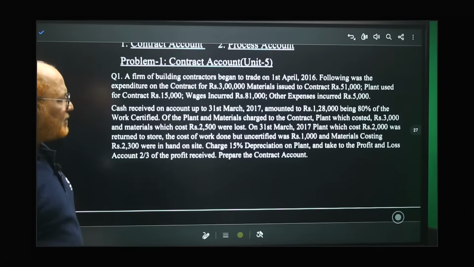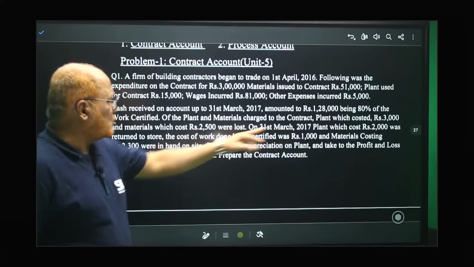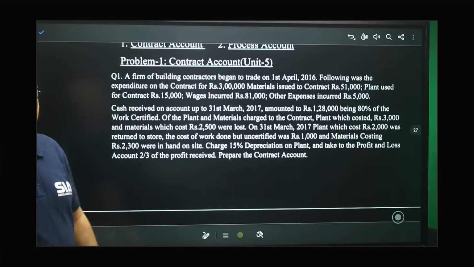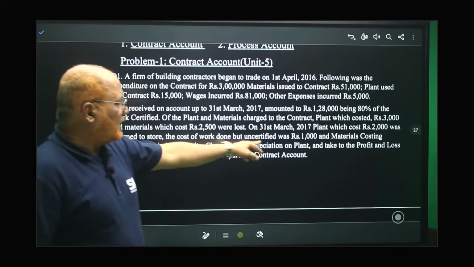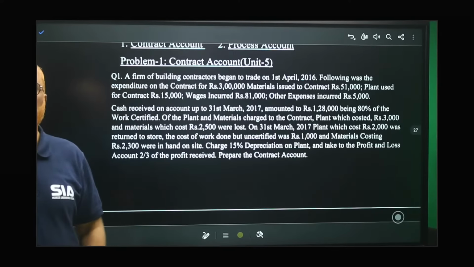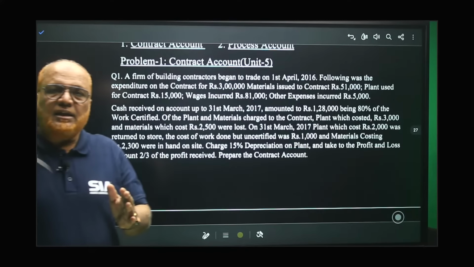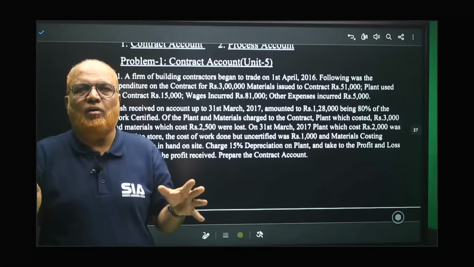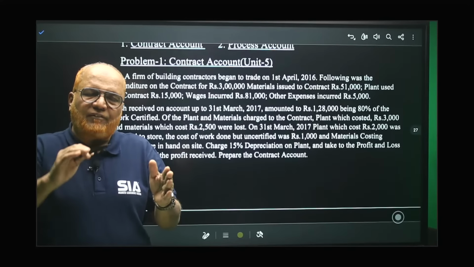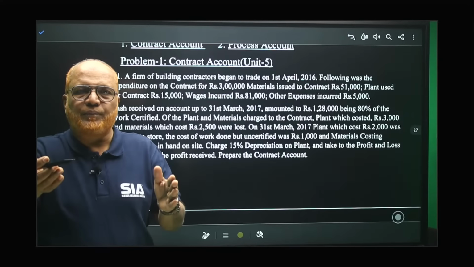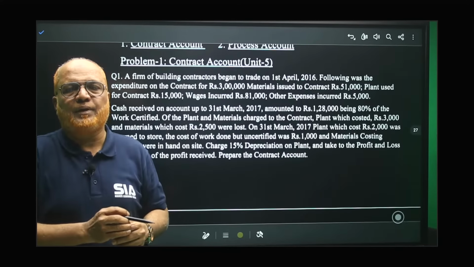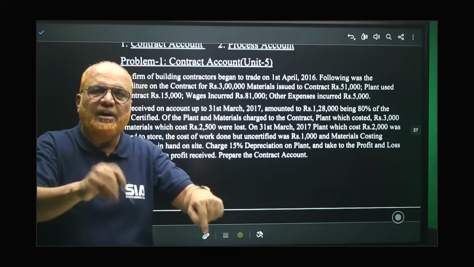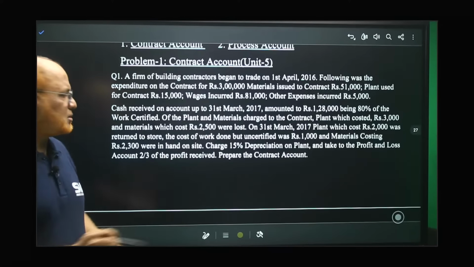Now, on 31st March 2017, plant which cost 2,000 was returned to store at the end of the year. One plant was returned back to stores. The cost of work done but uncertified. At the end of the year, the architect will come and certify the contract. But after completion of the certification, some other work may have been done. That is called uncertified work. That uncertified work should also be taken on the credit side of contract account.